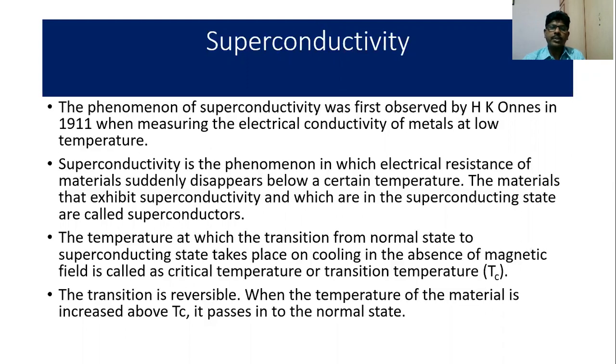The temperature at which the transition from normal state to superconducting state takes place on cooling, in the absence of a magnetic field, is called the critical temperature or transition temperature. The transition is reversible. When the temperature of the material is increased above Tc, it passes into the normal state.